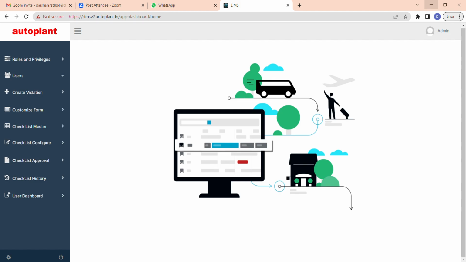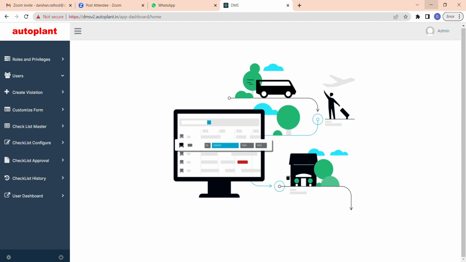Some plants have a rule that if there are more than 5 violations, the worker or driver should be blacklisted. So we have given the feature that the supervisor can blacklist that worker or driver, and they would not be allowed to come inside the plant.